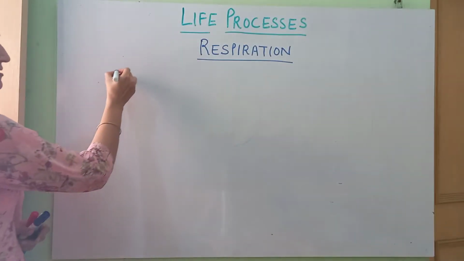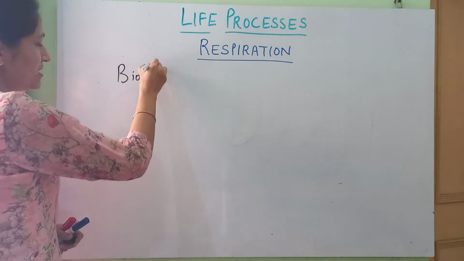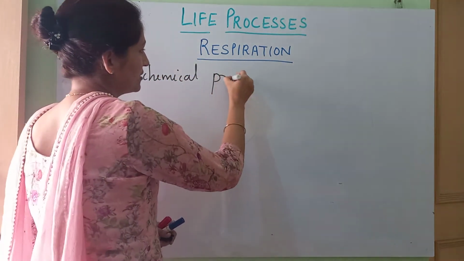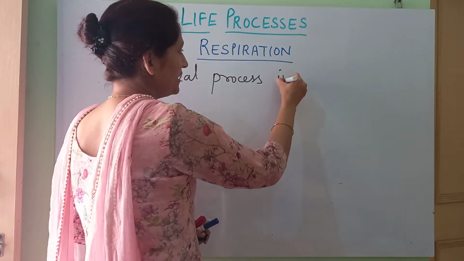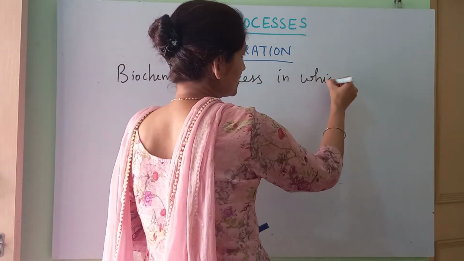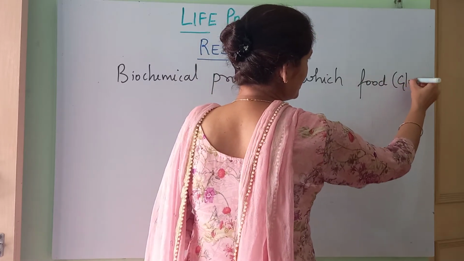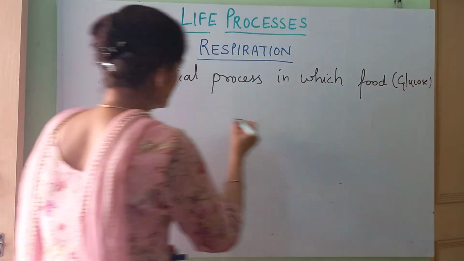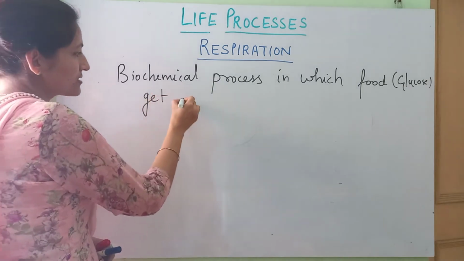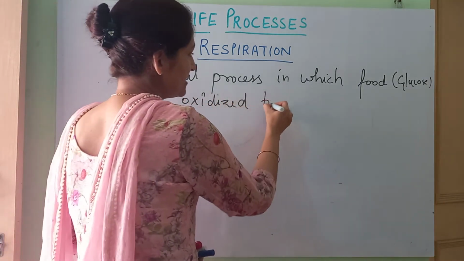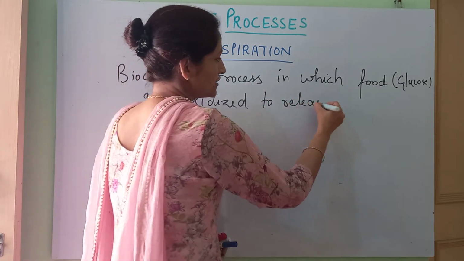So respiration is a biochemical process in which food, that is glucose I'm writing here, gets oxidized to release energy.